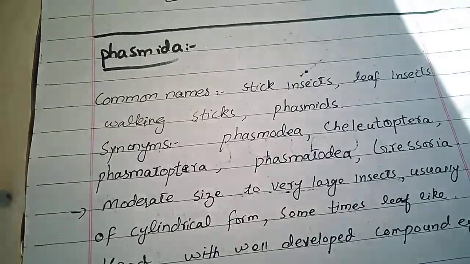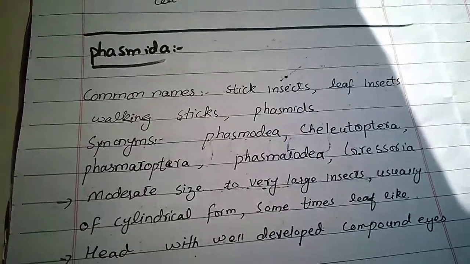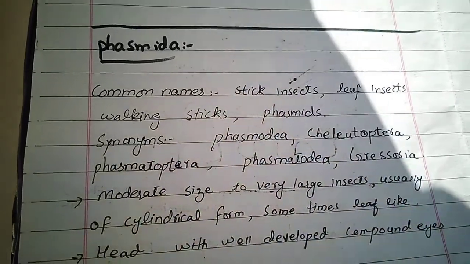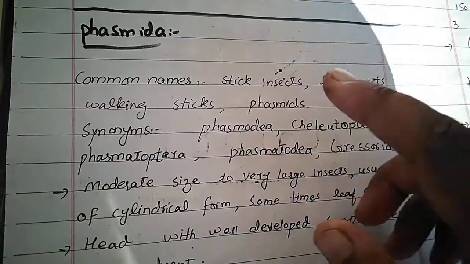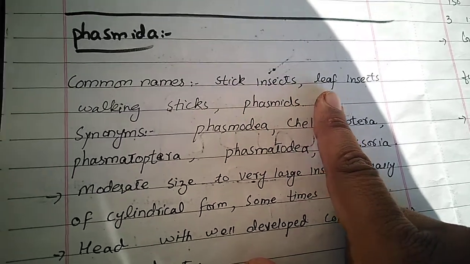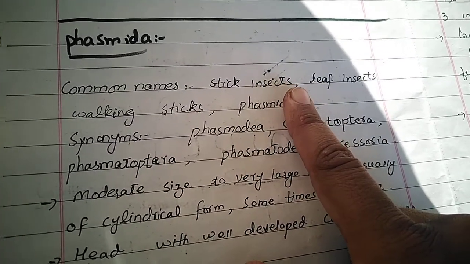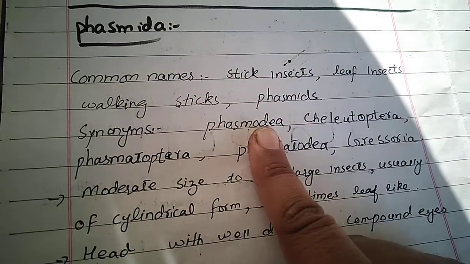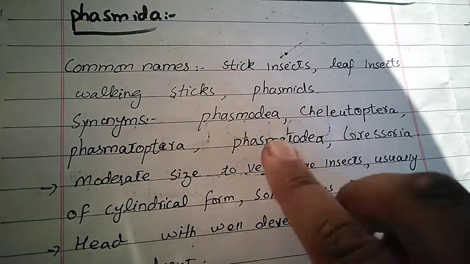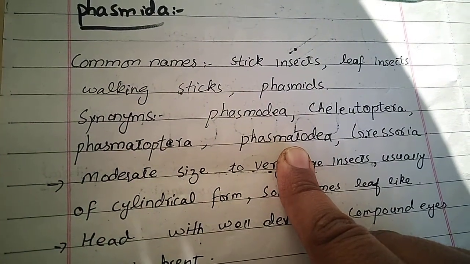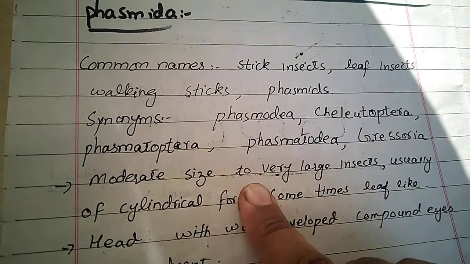Under entomology, the common names of insects included in the order Phasmidia are the stick insects, leaf insects, walking sticks, and the phasmids. Why are they known as stick insects or leaf insects? Because their external appearance is just like a stick or a leaf. The synonyms: Phasmodia, Cheliotoptera, Phasmatoptera, Phasmatoidea, Graciosa.